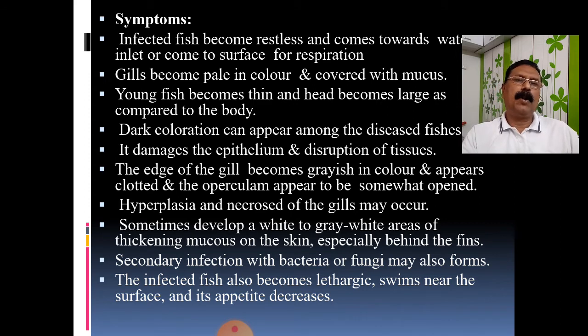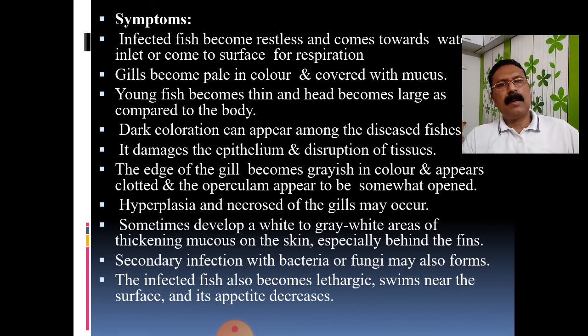And one important symptom is that the fish will rub their body against whatever substratum is available. It may be rocks, it may be stones, or when the infection is in an aquarium, the infected fishes will rub their body against the wall, as in case of the itch we have seen, Ichthyophthirius multifiliis. Is it so?